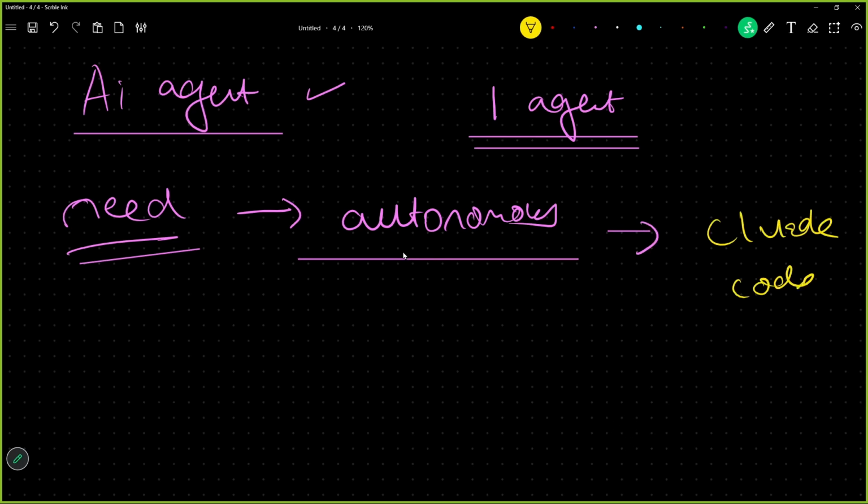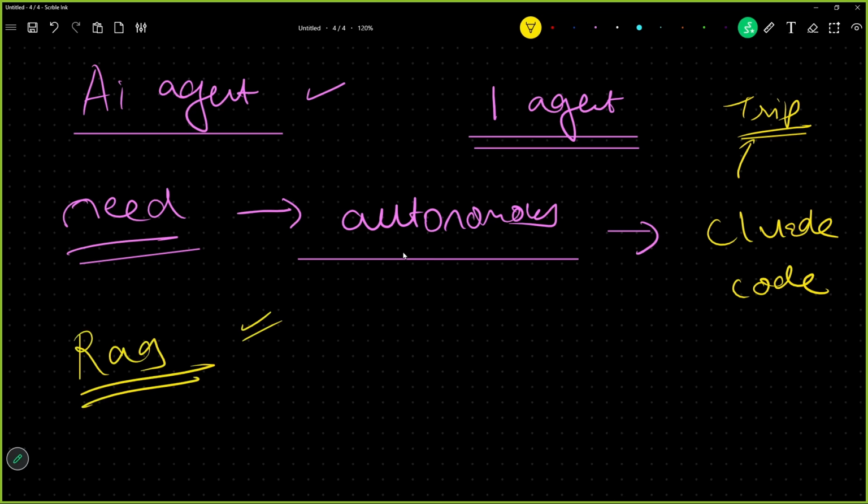Claude has also released trip planning, which means it will plan your trip, book your flights, book your hotels and all whatnot. Earlier, we only used to make RAG kind of use cases. We used to make one chatbot which was handling all this information, which was fine.